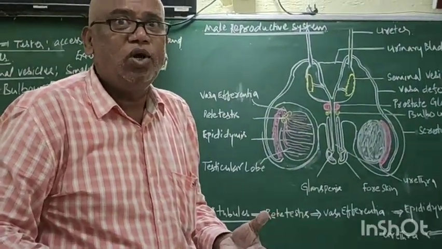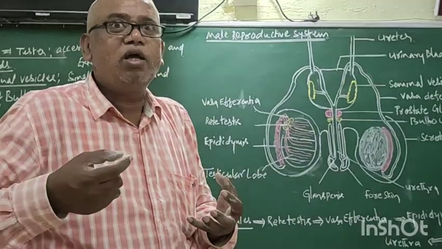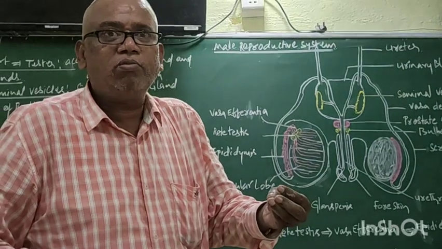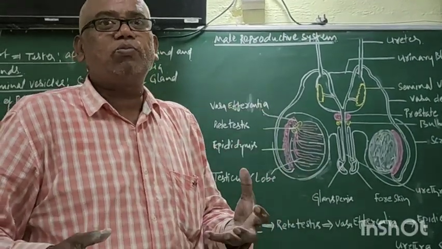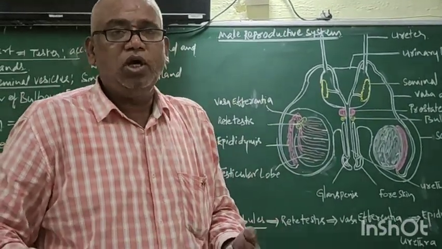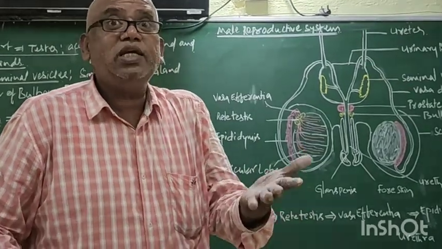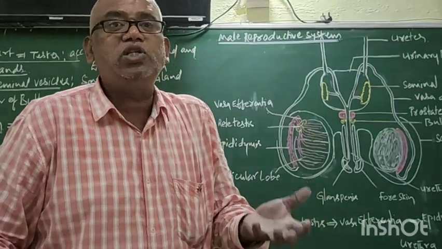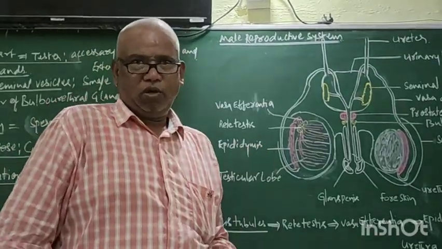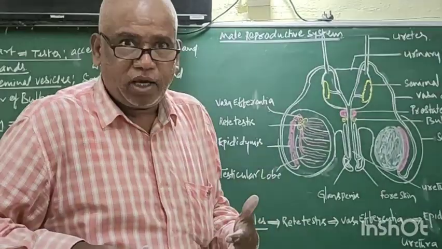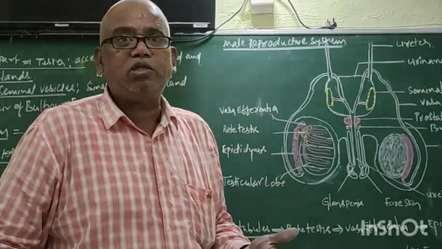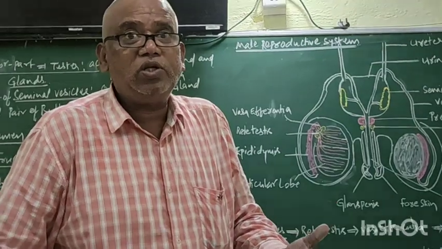That means in our body, reproductive metabolism takes place in which level? Cell level, tissue level, organ level, system level. Reproductive metabolism occurs at the system level.